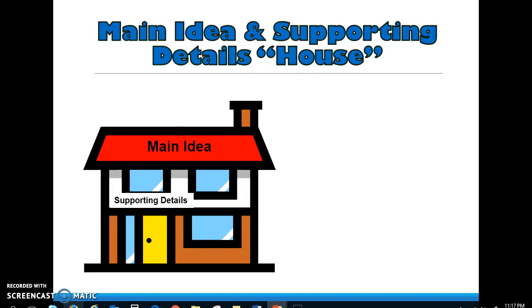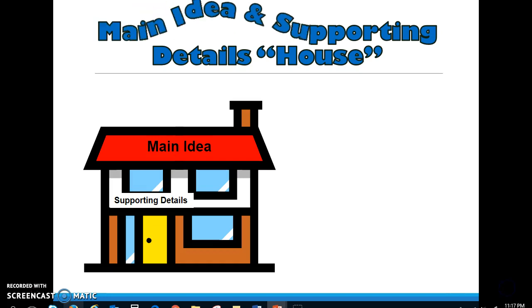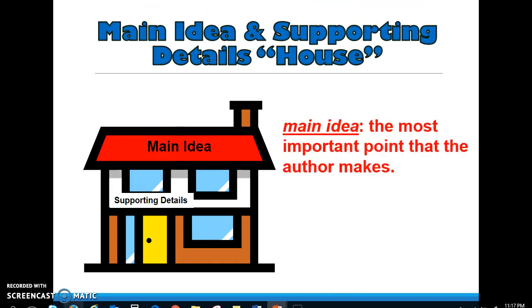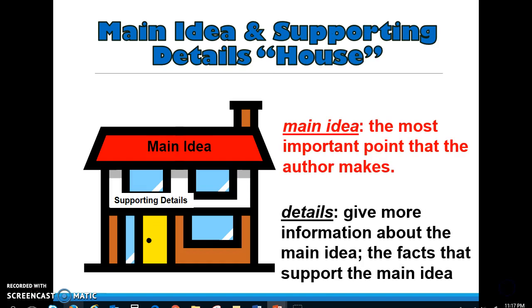The main idea and supporting details house. The main idea is like the roof of the house. The supporting details will make up all of the walls. The main idea, the most important point that the author makes. Details give more information about the main idea, the facts that support the main idea.